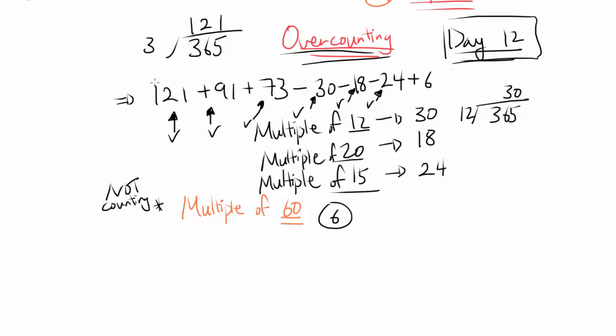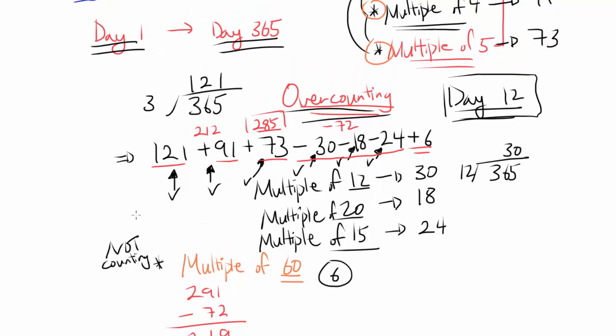So what is this? 121 plus 91 is 212. Added to 73 gets us 285. And we are taking away how much? We are taking away 48, and 72 more, no wait: 30, 18, and 24 add up to 72. And we are adding 6. 285 plus 6 is 291. We're taking away 72. So we get 219 as the number of days.